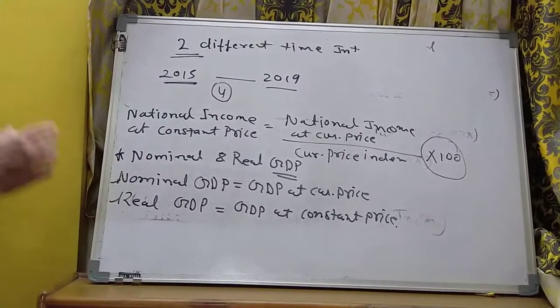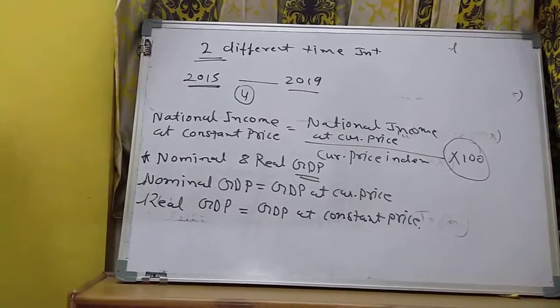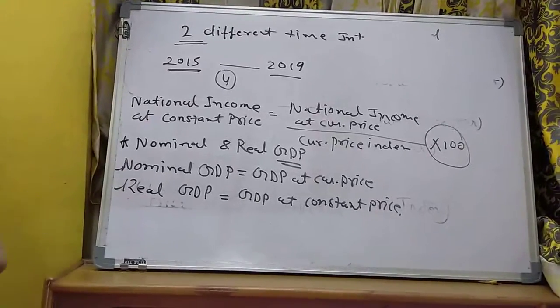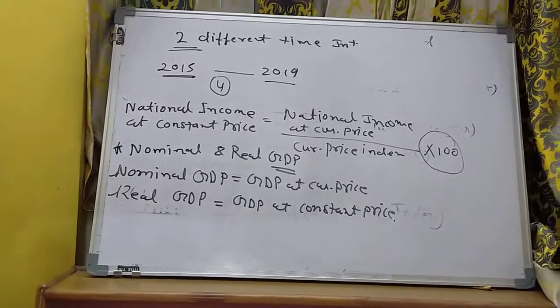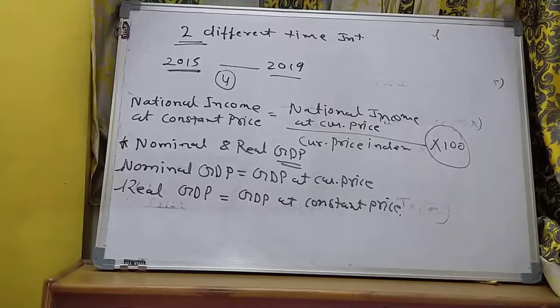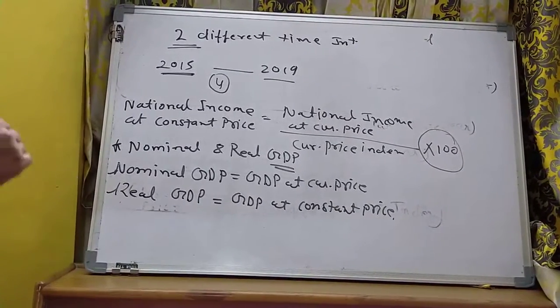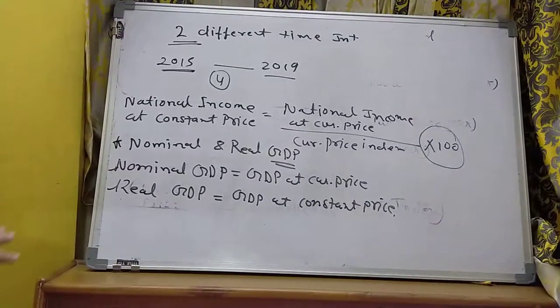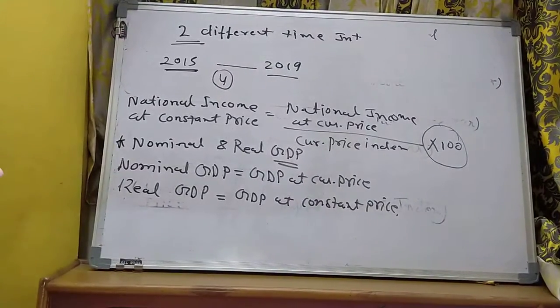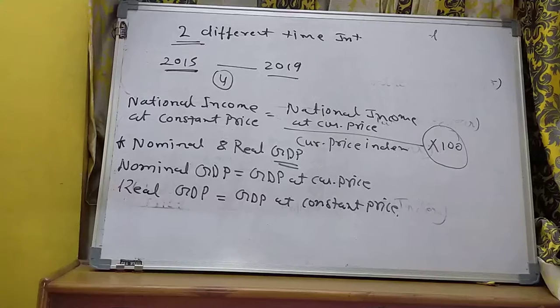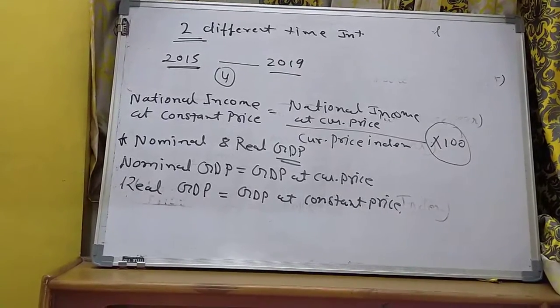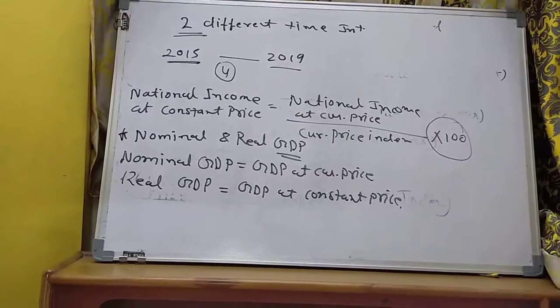Real GDP is better than the nominal GDP because real GDP reflects the correct vision or true situation of the national income, and nominal GDP does not show the true condition of the economic growth. Fine. So that is the difference between the two.